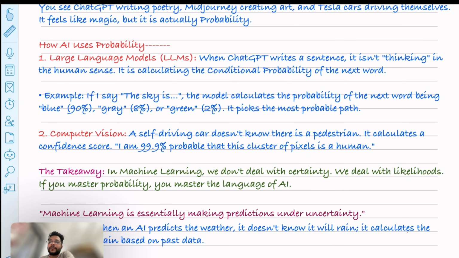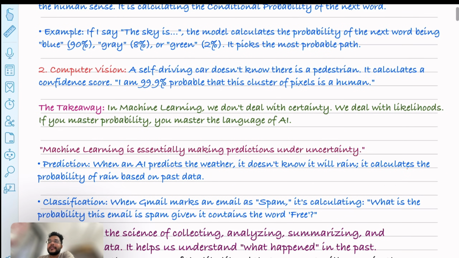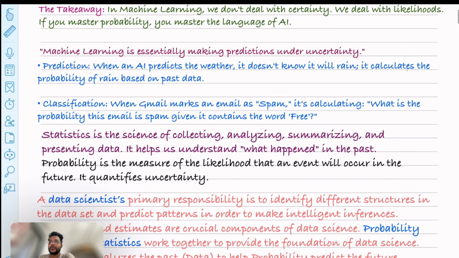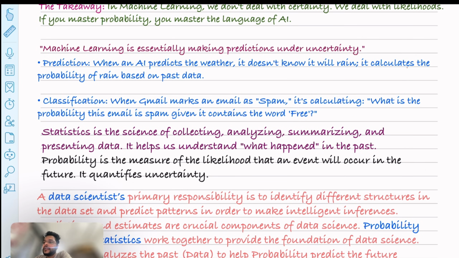And now let me tell you what statistics and probability are, and how they work together in this ML world. So statistics is the science of collecting, analyzing, summarizing, and presenting the data. It helps us understand what happened in the past. Don't get confused with the definition. I will walk you through the example, so just be with me.